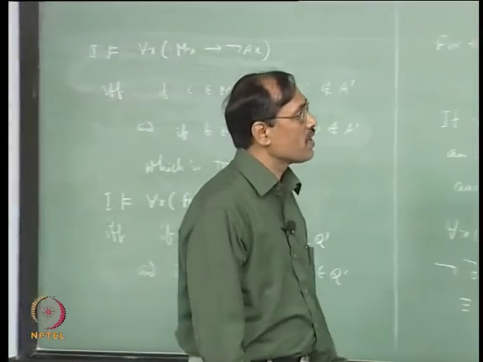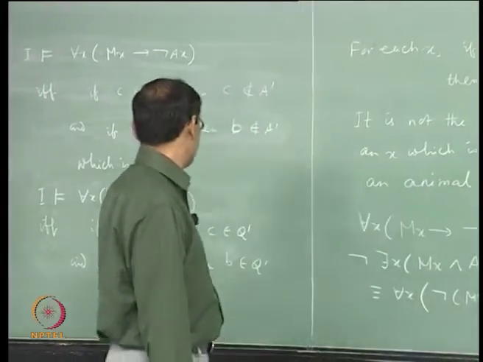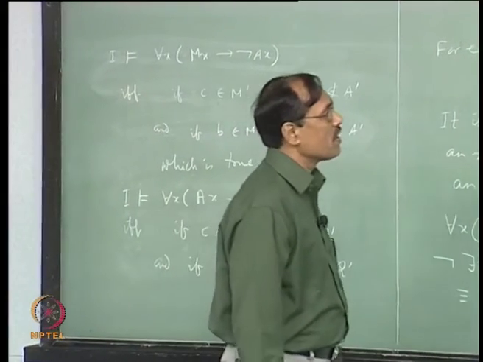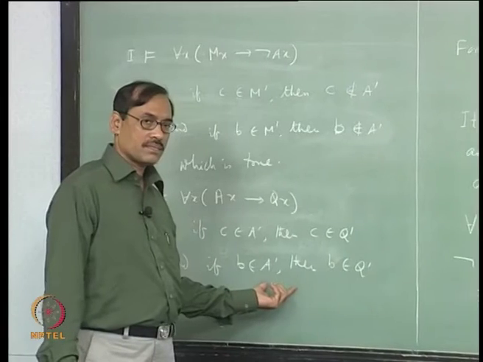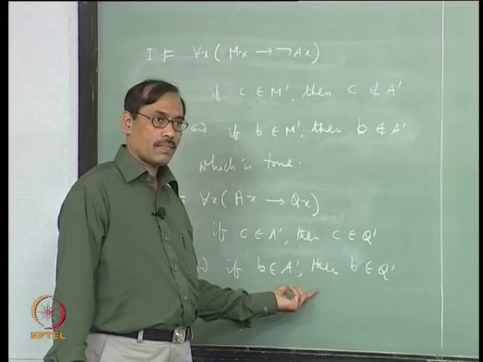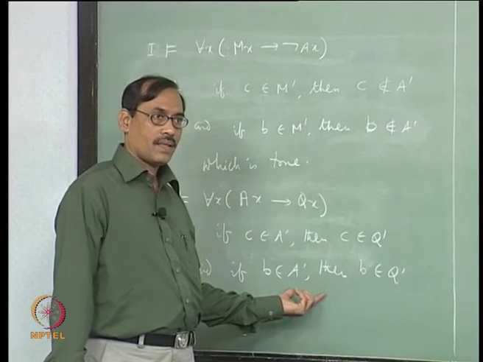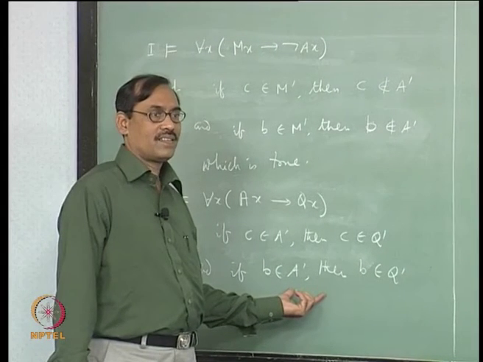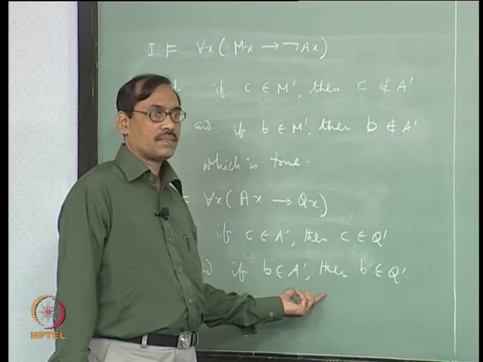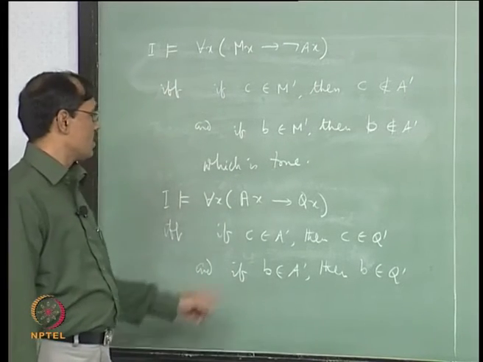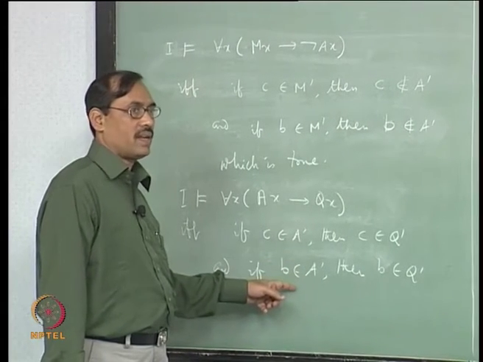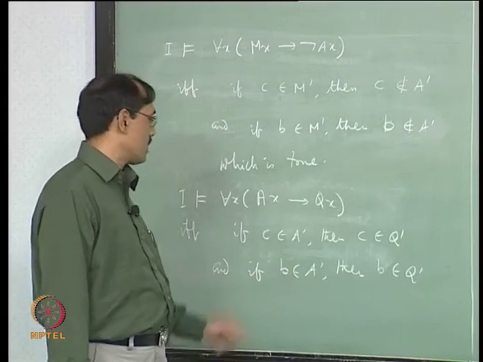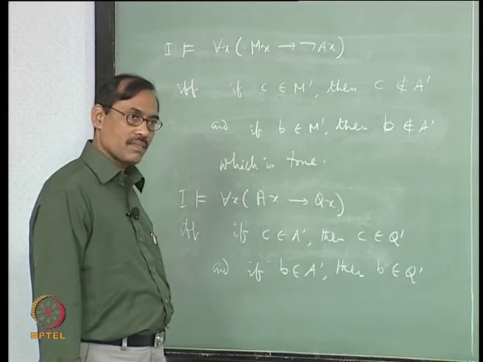So, second one is B. B belongs to A prime or not? B belongs to A prime, yes. And does B belong to Q prime? No. But then it will be false. Right? No, we want to make this true, right. So, this will be true when for both the things it will be true, fine.